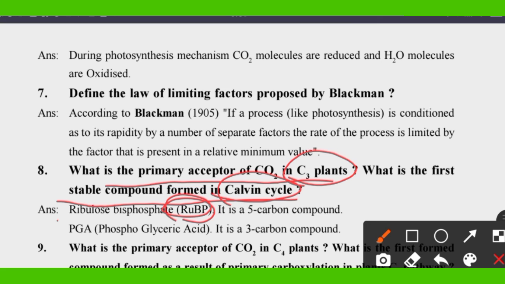So RuBP takes the carbon dioxide first, which is then converted into phosphoglyceric acid, a 3 carbon compound, called PGA.